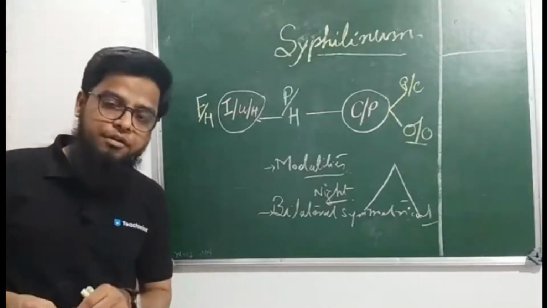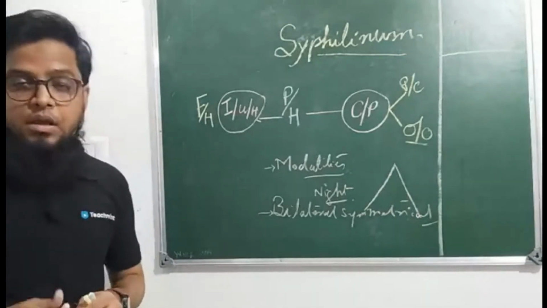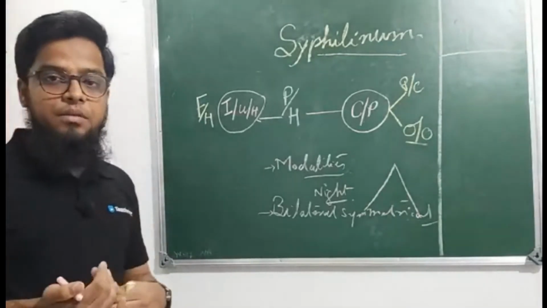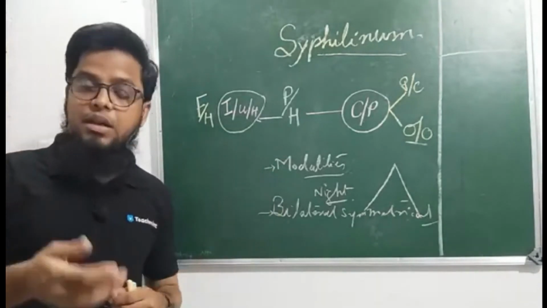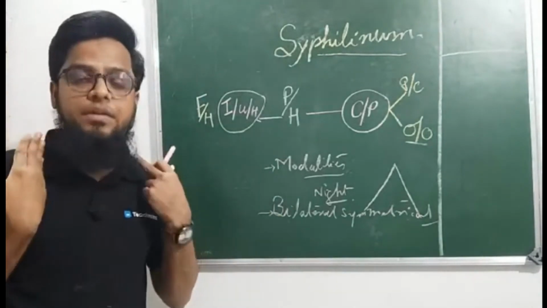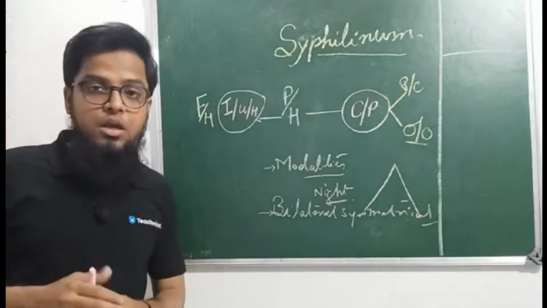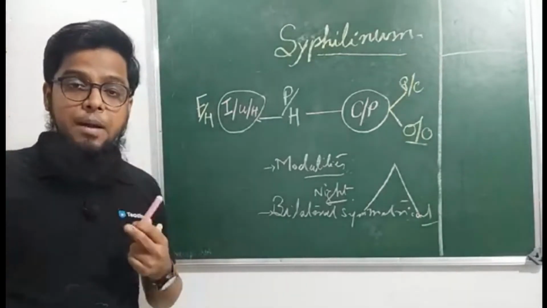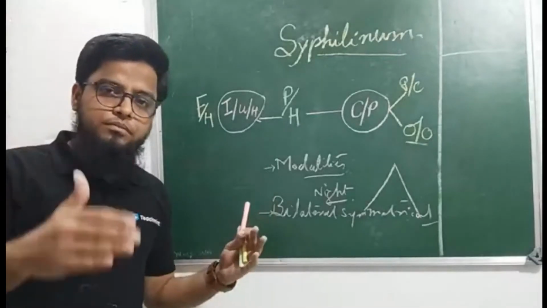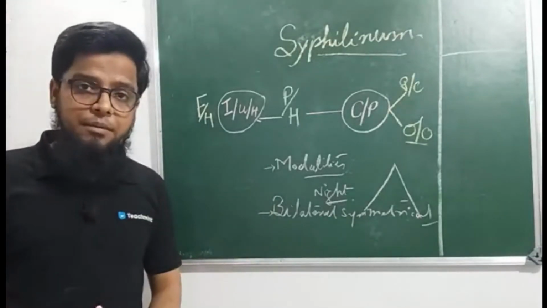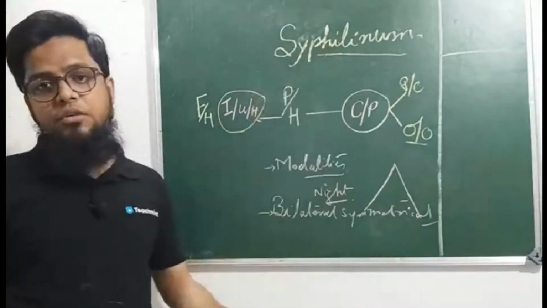Now present complaint includes the area of affection. What is the area of affection for syphilitic miasm? The area of affection for syphilitic miasm is trachea, larynx. That includes vocal cord. That is why I was telling vocal cord nodules at bilateral symmetrical position. Larynx, trachea. Here in the Roberts you will find the guideline of that, regarding the affection of syphilitic miasm and the affection of syphilinum.